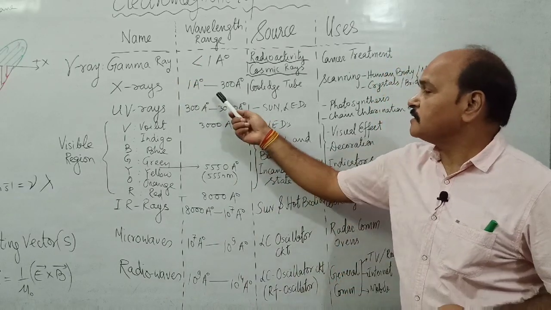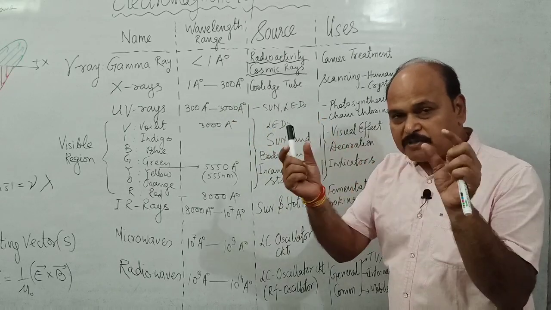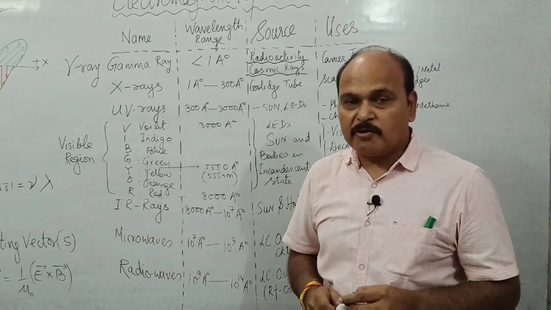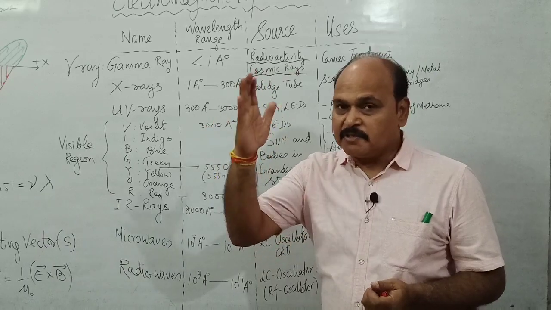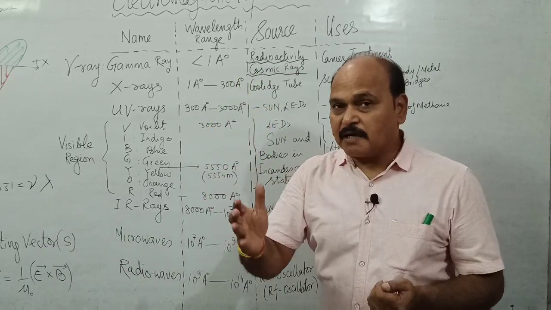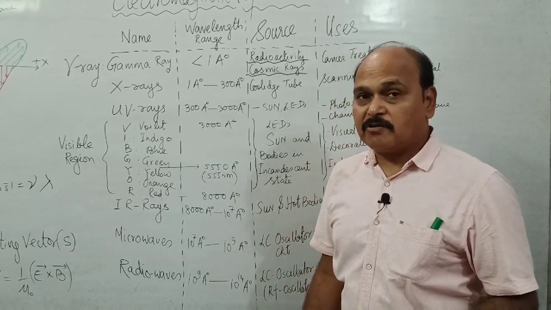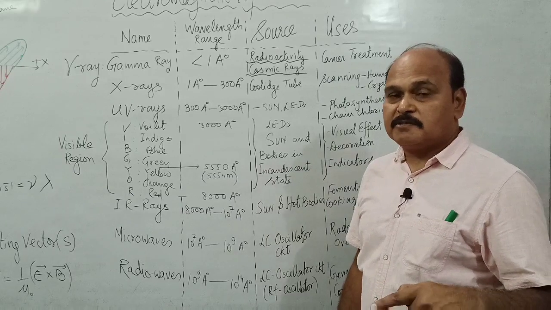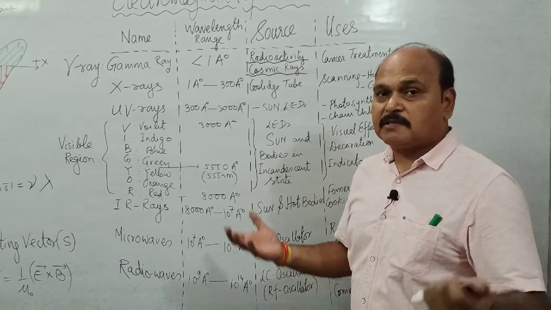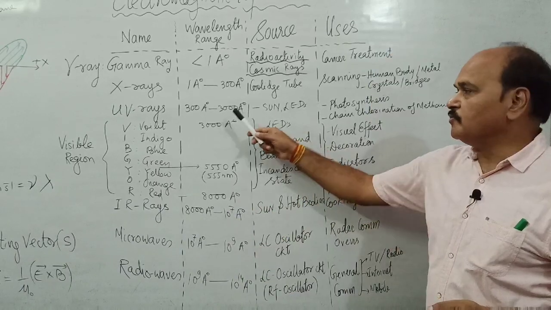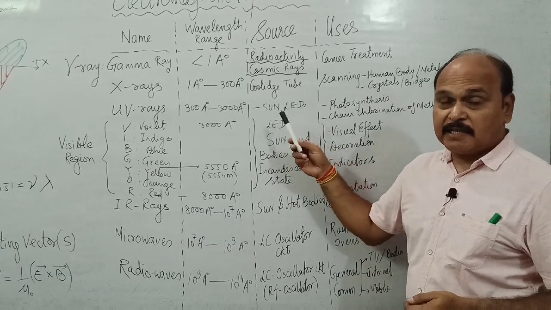X-rays are produced by the Coolidge tube, which is the tube in an X-ray machine. Inside the Coolidge tube we have a target, say made up of tungsten, and that target is hit by highly energetic electrons. When highly energetic electrons are bombarded on tungsten or molybdenum, X-rays are produced. UV rays are produced by the sun, and they are also produced by LEDs, light emitting diodes.